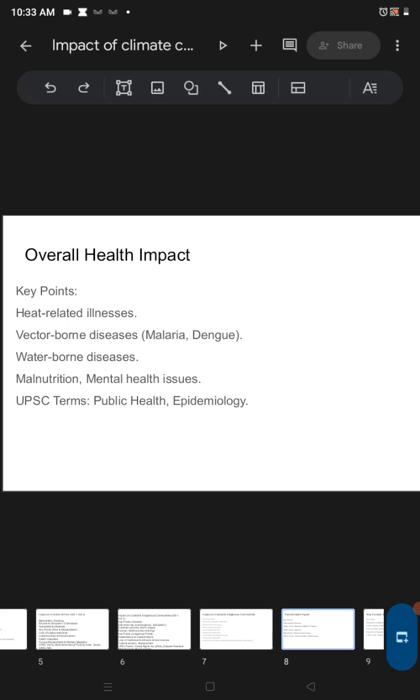Overall health impact: yes, as you can see, more new diseases are coming. There will be health-related illness, vector-borne diseases, malaria and dengue, which will be more prevalent at the time of floods. And waterborne disease, malnutrition and mental health issues, because when your body suffers, your mind will also suffer.